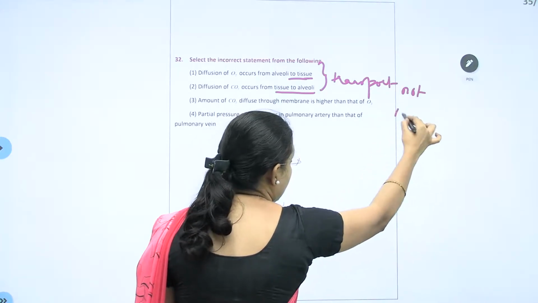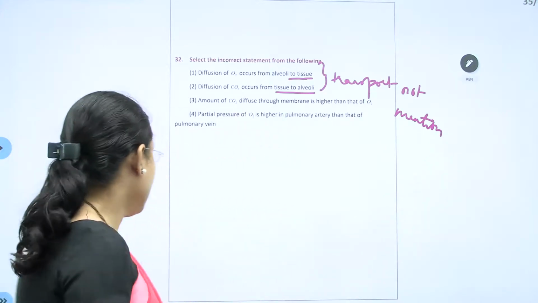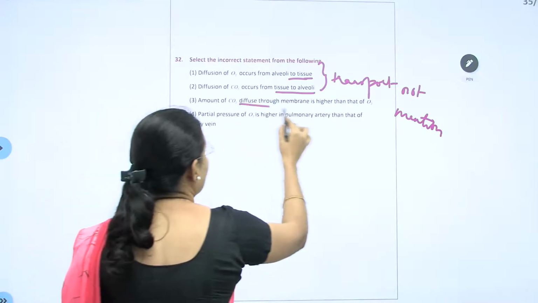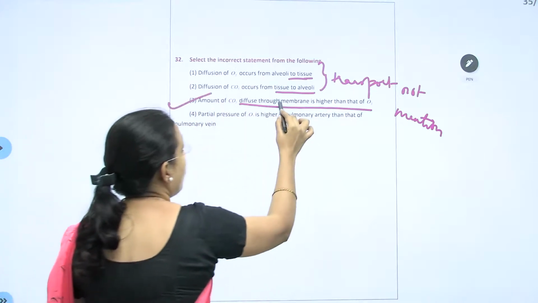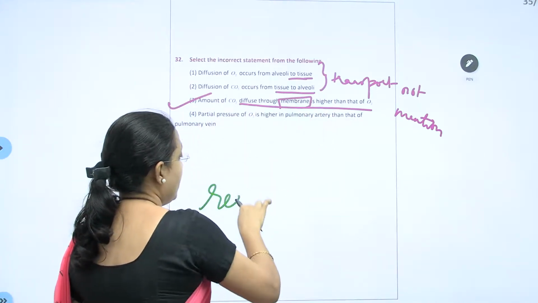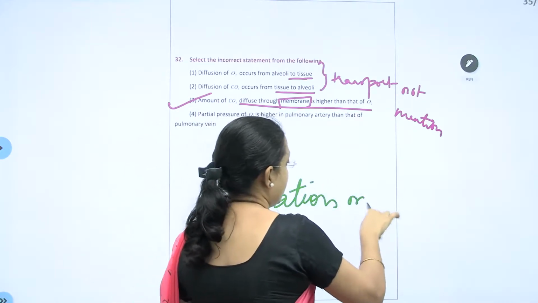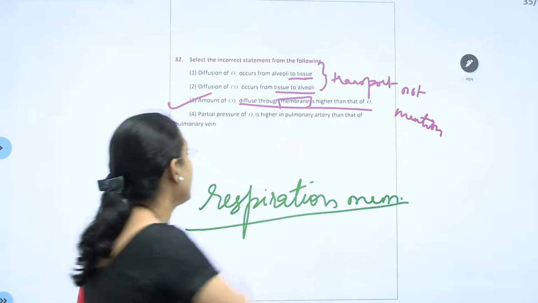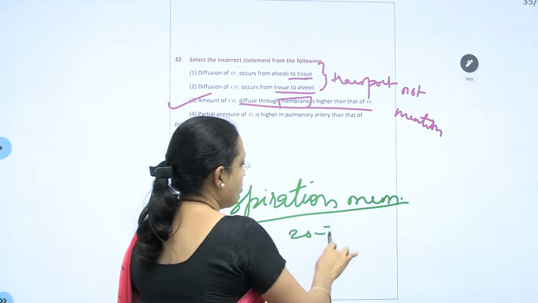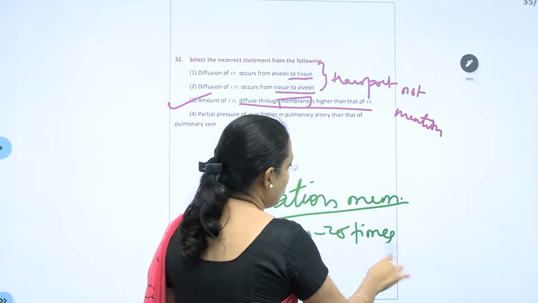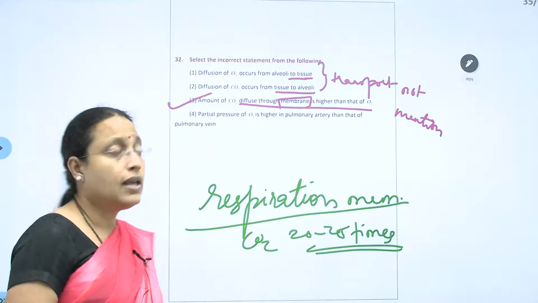Transport is one of the important steps in respiration, but it is not mentioned. The amount of CO2 diffused through the membrane is higher than that of oxygen. That is true. Here the membrane means the respiratory membrane. Why? Because CO2 is highly soluble, 20 to 25 times more soluble compared to oxygen, meaning its diffusion capacity is higher, and therefore the correct answer is the third one.